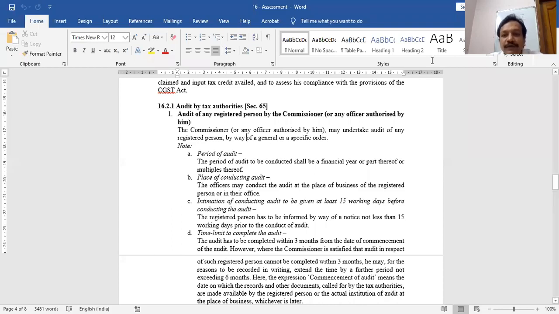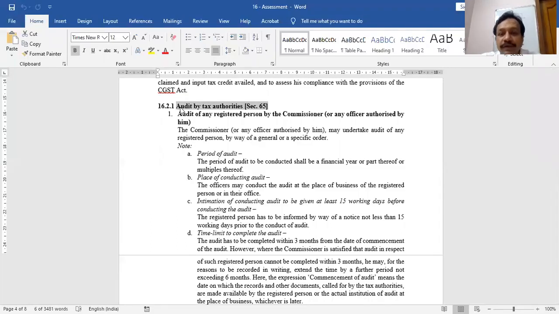Kindly reply through the chat window, so that I can start explaining and you can also read it. Can you see this Word file?